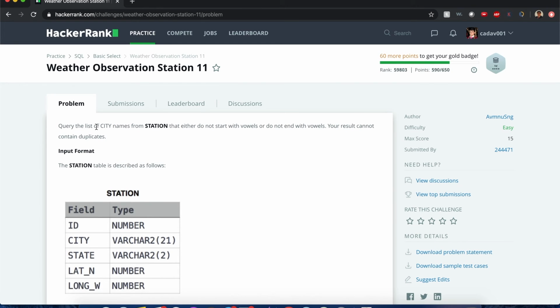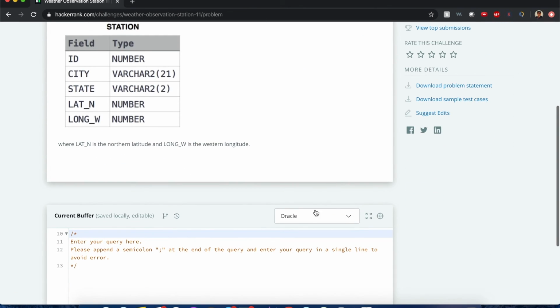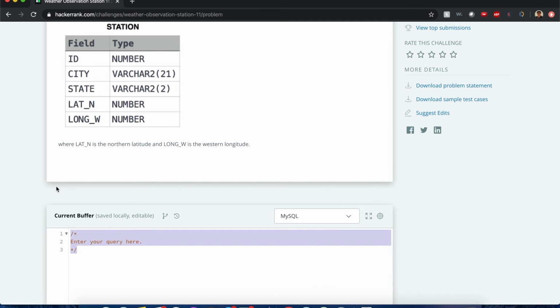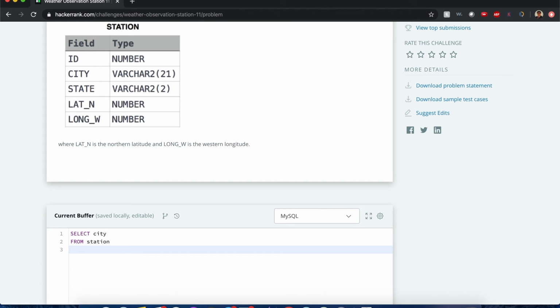Okay, let's see. Query the list of city names that either do not start or do not end with vowels. Your results cannot contain duplicates. So we want an or statement. I already showed you what it looks like with and, so let me just refresh your memory, guys. Select city field names from the station variable, where city field name regular expression can follow the pattern of AEIOU.